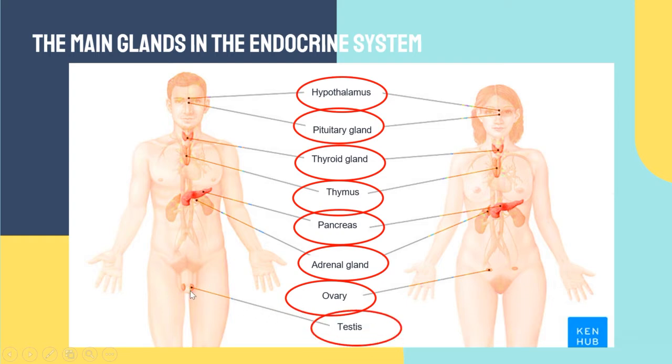For the male, the testis is one of the endocrine glands. All of these are endocrine glands that you have to know. We repeat: hypothalamus, pituitary gland, thyroid gland, thymus, pancreas, adrenal gland, ovary, and testis.